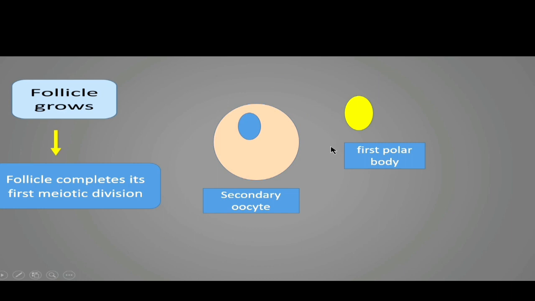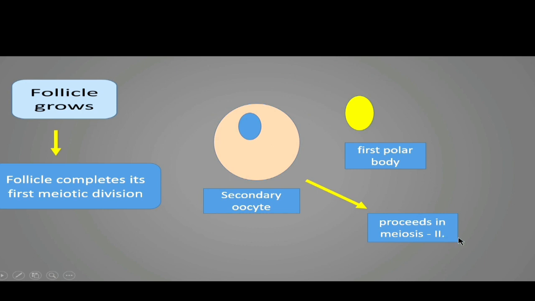Now see what happens with this secondary oocyte. The secondary oocyte that is formed at the end of the first meiotic division proceeds into meiosis second. As it enters meiosis second, it goes into prophase second, and now it comes into metaphase second.